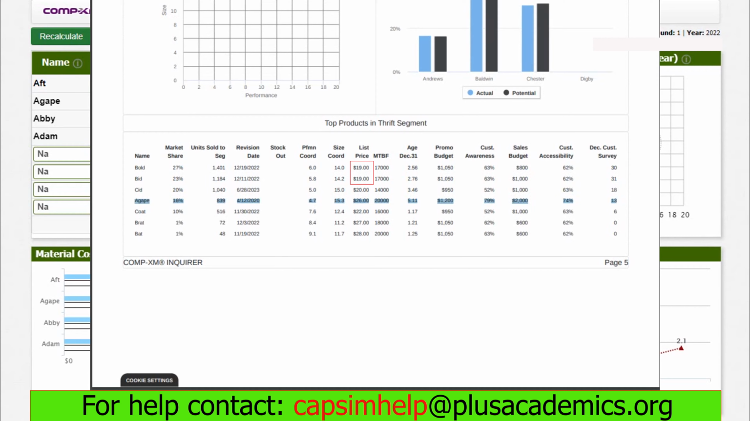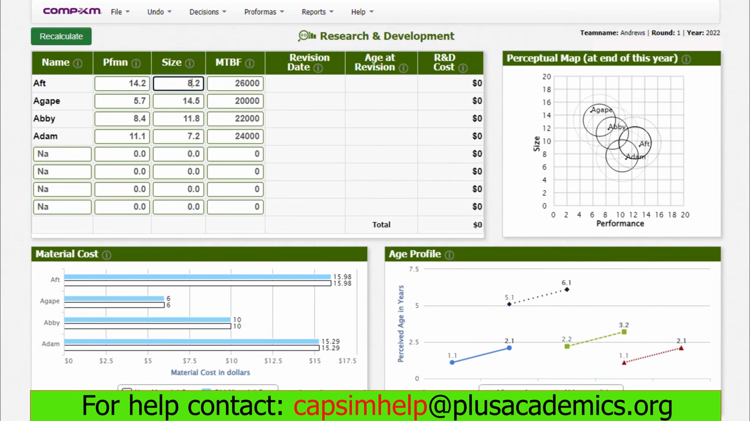Let's go back to R&D and complete the Agape decision. For Agape, we are increasing performance to 6.7 and reducing the size to 13.5. We are maintaining reliability at 20,000 because our strategy is broad differentiation. And that means we are going to give the customer the best available in the market. Okay, now we are done with the R&D for Agape.